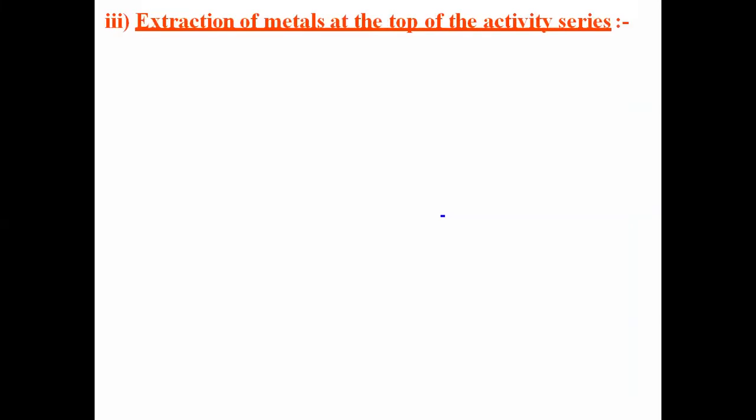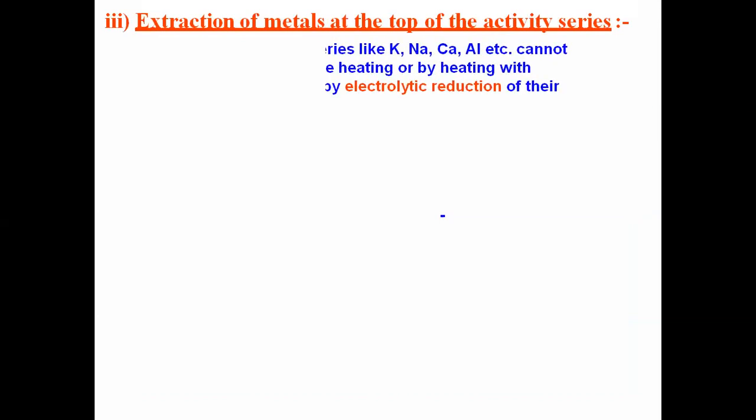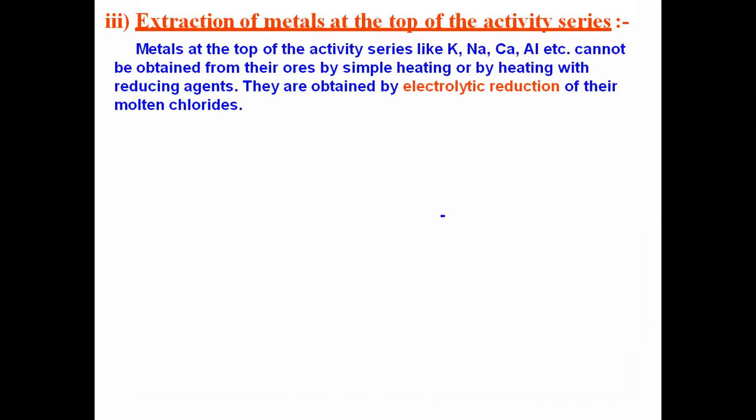So the next is the extraction of metals from the top of the reactivity series. So from the top of the reactivity series, as I already told, we are doing the electrolysis technique. The most reactive metals like potassium, sodium, calcium, aluminium, any of them can be obtained from their ore by the electrolysis technique.